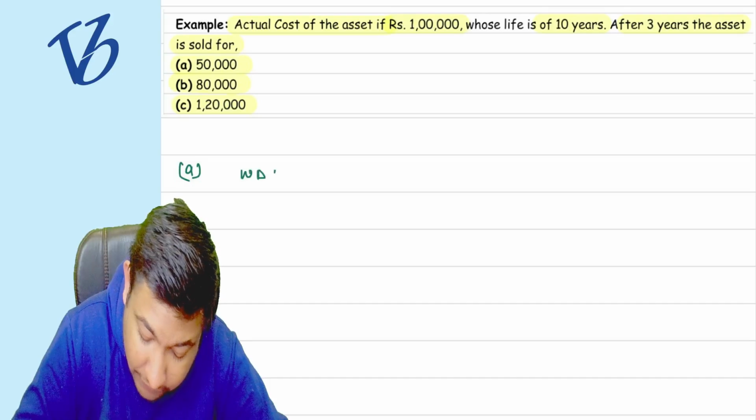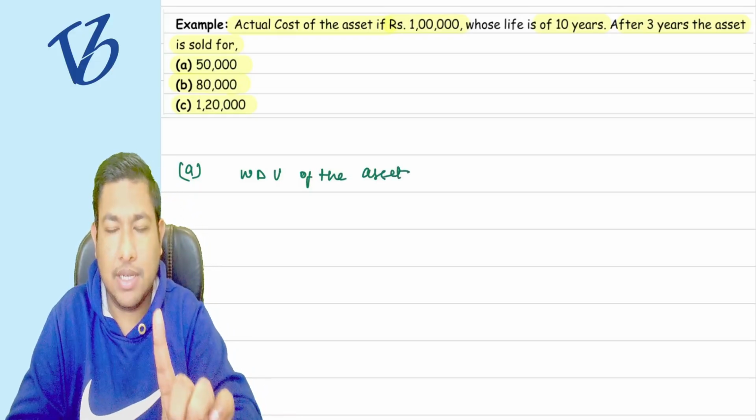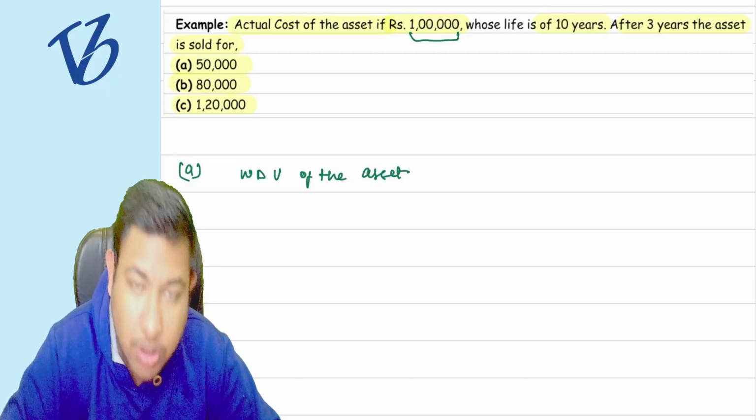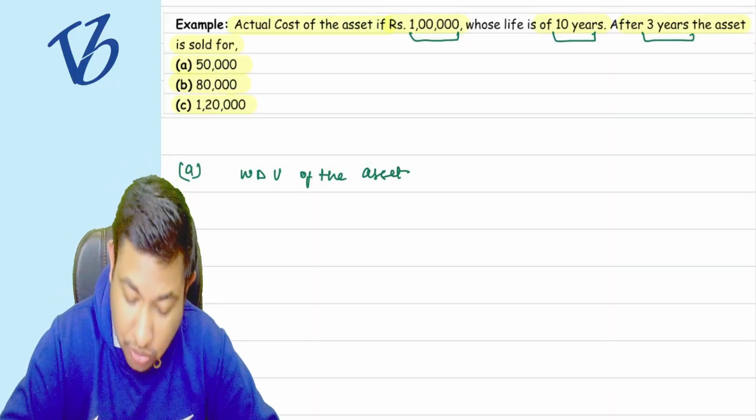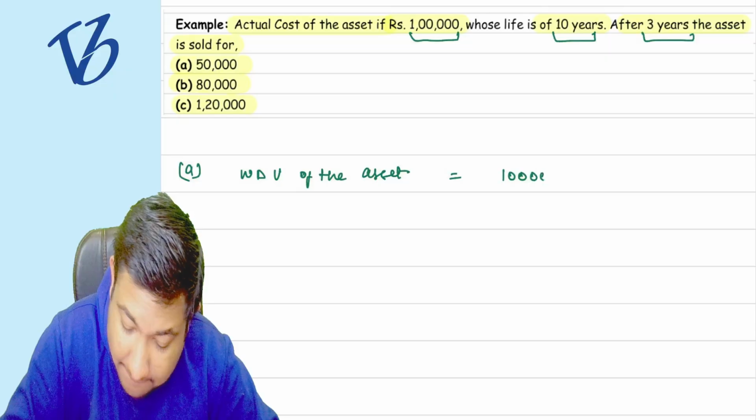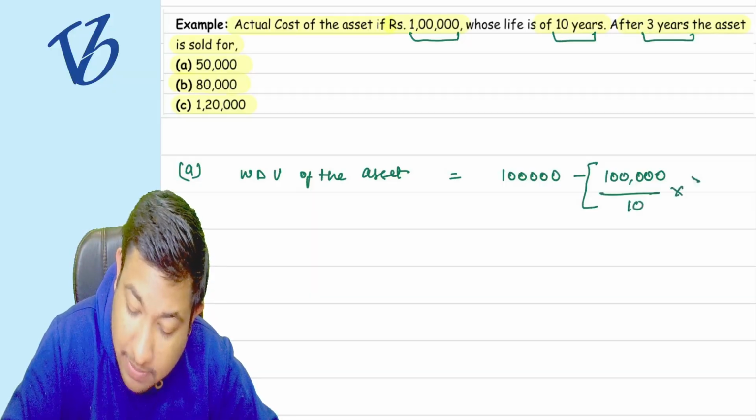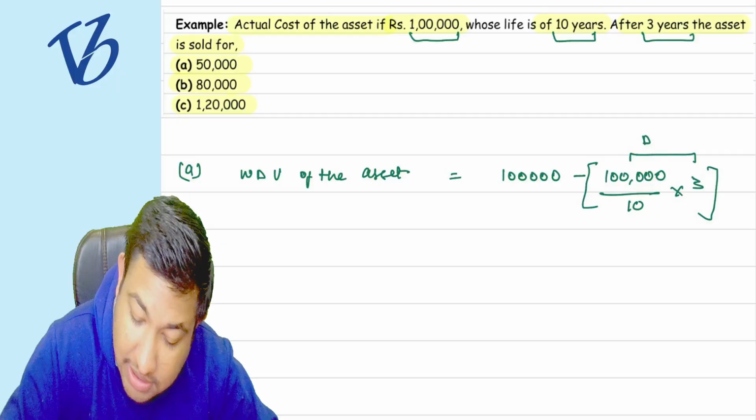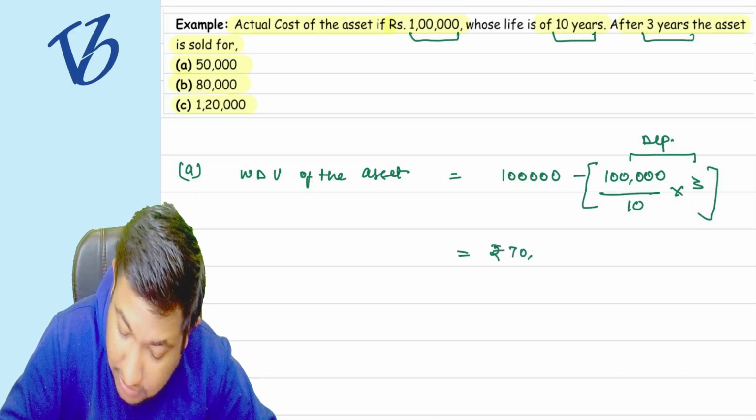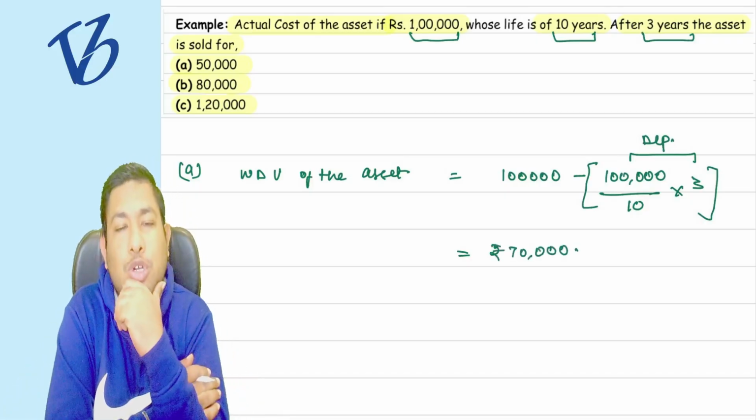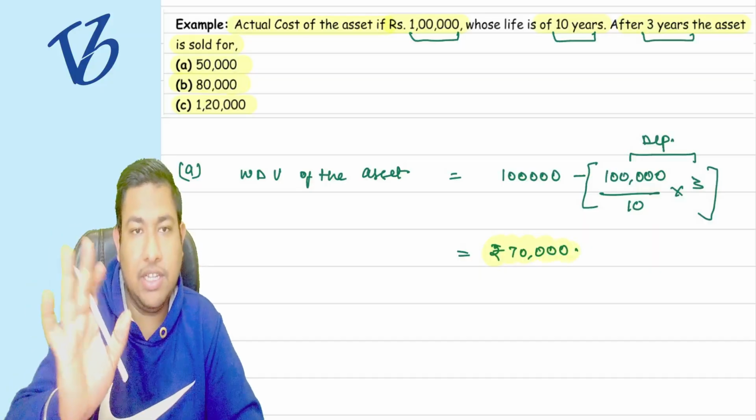What is the WDV of the asset? Can you tell me the WDV of the asset? We are solving from the SLM method now. So the actual cost is 1 lakh rupees. Life is 10 years and it is talking about after 3 years. So the WDV is going to be 1 lakh minus 1 lakh divided by 10 multiplied by 3. That is the depreciation for the 3 years. So the WDV is going to be rupees 70,000. So my asset is now worth 70,000 rupees.